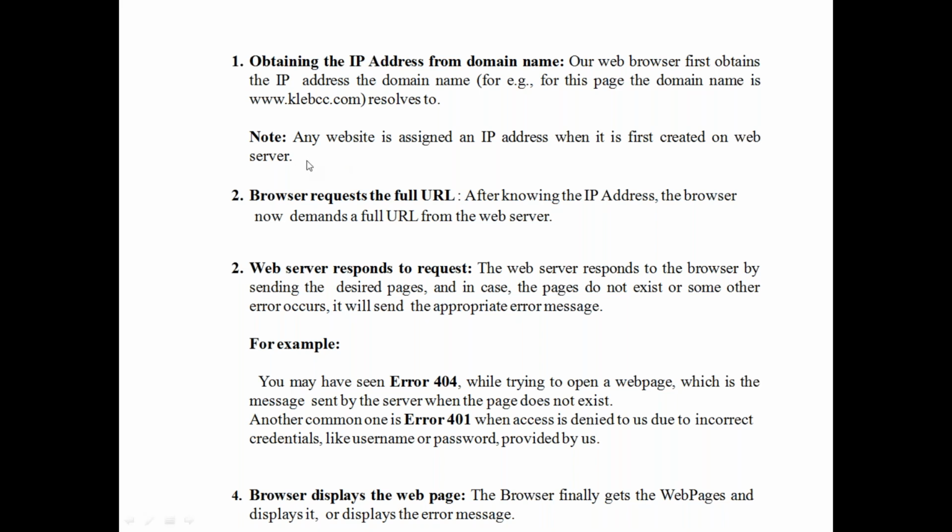So after completing my website, I want to host it on the internet or world wide web. When you first host it, when it is first created on the web server, it creates one IP address, or machine address. Then they give one domain name.